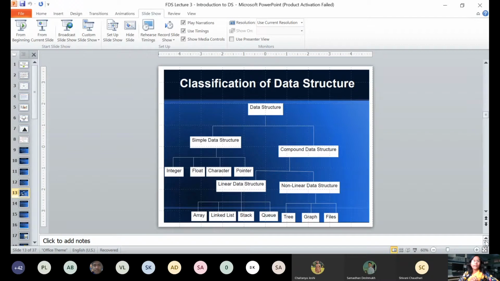So array, everybody knows what an array is. Array is a collection of homogeneous elements. What are homogeneous elements? Elements which are of the same data type. Now we know if we declare an integer array of 10 elements, it will store only integer type values. That too, how many integer numbers will be stored? 10 integer numbers will be stored.